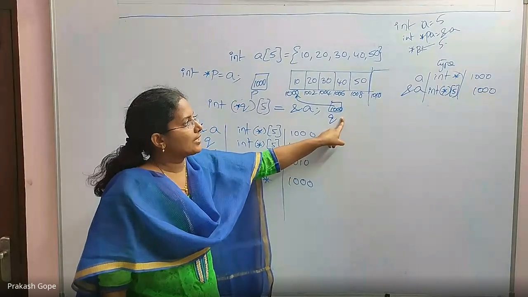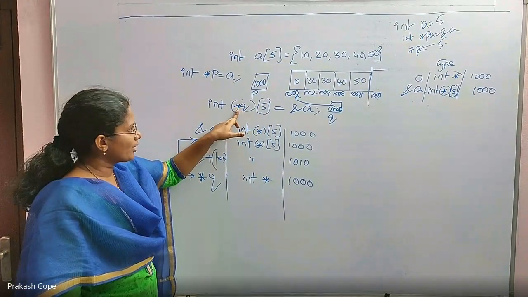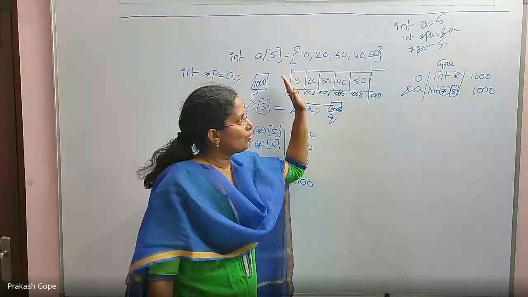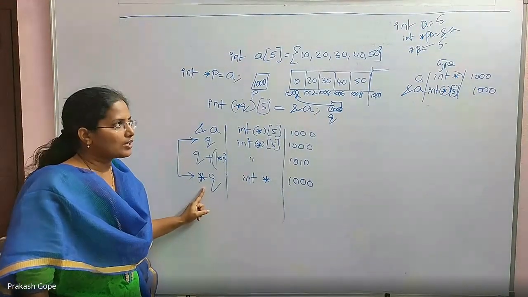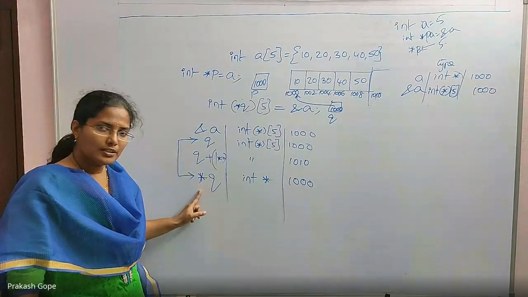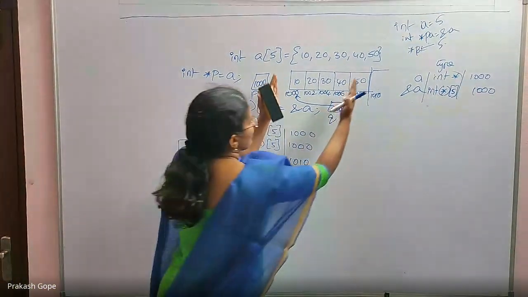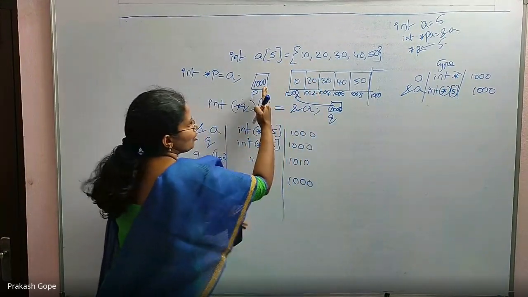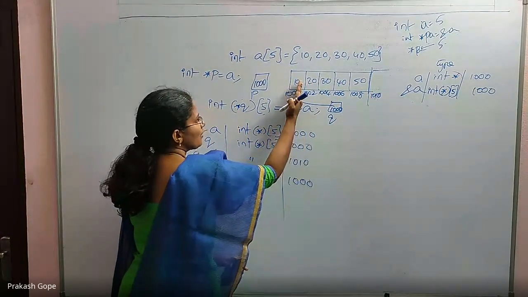Yeah. Q is the address of the whole array, because the declaration itself says Q is a pointer to an integer array of size 5, which means this is a pointer for the whole array. If I dereference it, it is not the content of 1000; 10 is not the answer. The answer is again 1000, because Q is the address of the whole array, and star Q is the first element's address. So till now it is the address of an integer array of size 5, and star Q is the first element's address.